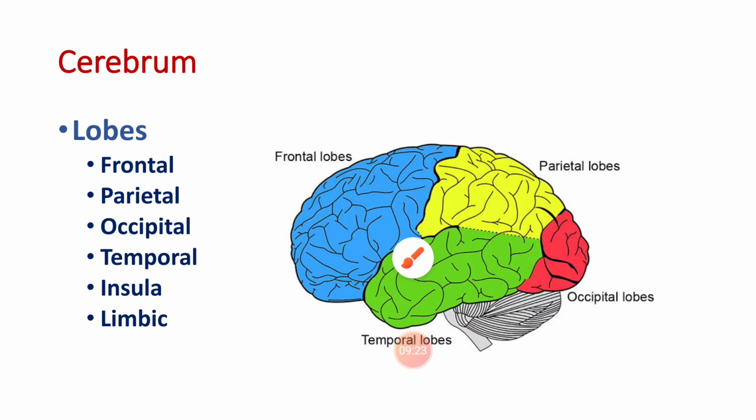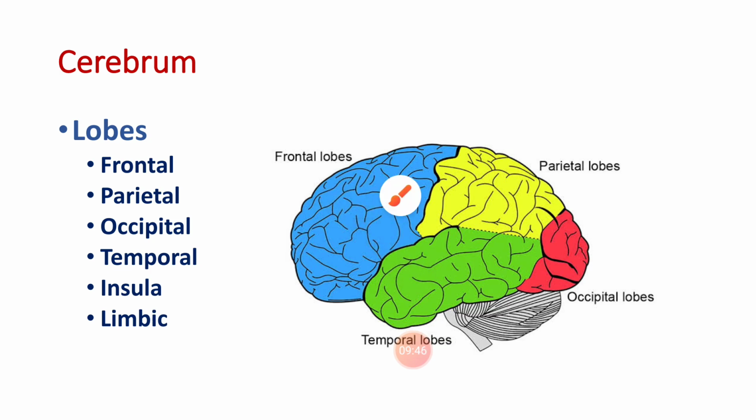Then coming to the next slide, the various lobes of the cerebral hemisphere. The cerebrum consists of various lobes such as the frontal lobe, the parietal lobe, the occipital lobe, and the temporal lobe. Additionally, there are two other lobes, the insula and the limbic lobe.